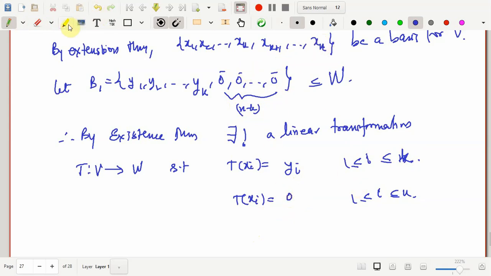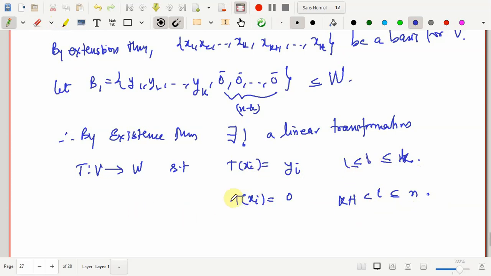So this is for i greater than k plus 1 and less than or equal to n. No matter where the remaining xi go, we have xi going to yi for each i varying from 1 to k as per the statement.